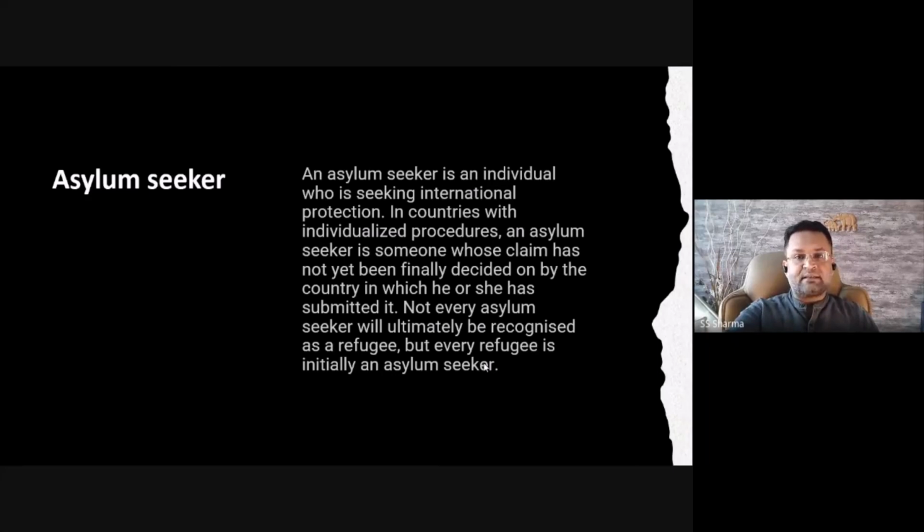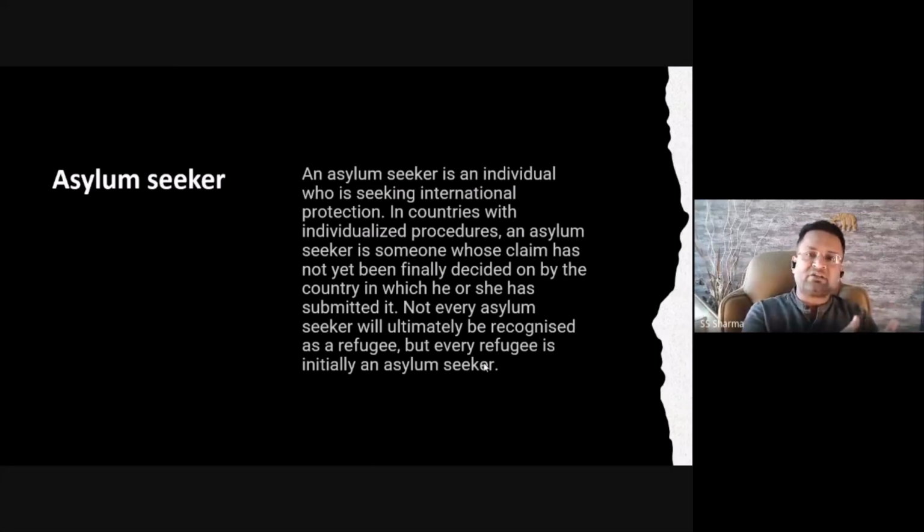Now, an asylum seeker is an individual who is seeking international protection in countries with individualized procedures. An asylum seeker is someone whose claim has not yet been finally decided on by the country in which he or she has submitted it. Now, the concept which we need to understand is that suppose somebody is fleeing through persecution, we will come to the notion of refugee, then you will understand it better. Like, suppose if there is a problem in one country, that person or a group of people are going from one country to another country.